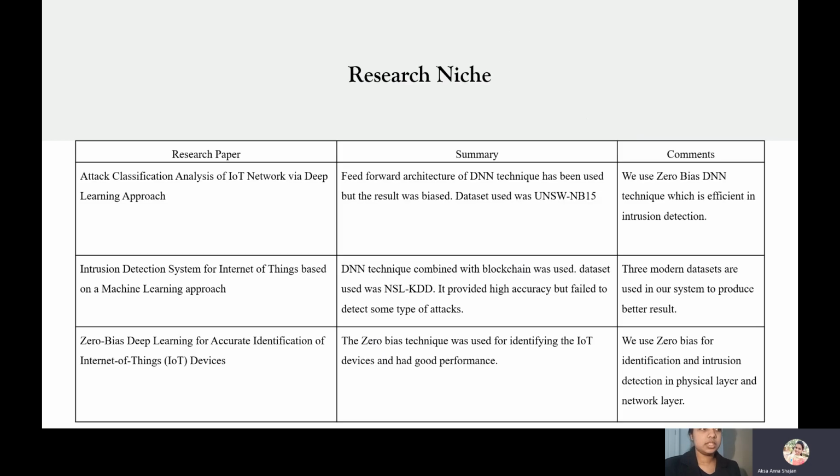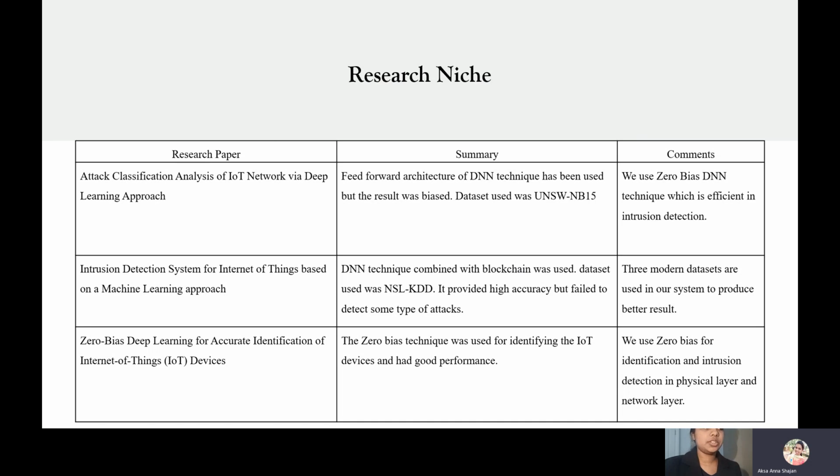Research summary. In the research paper Attack Classification Analysis of IoT Network via Deep Learning Approach, the feed-forward architecture of the DNN technique was used, but the result was biased, and the dataset used was UNSW NB15. So we are using a zero bias DNN, which is more efficient in intrusion detection.